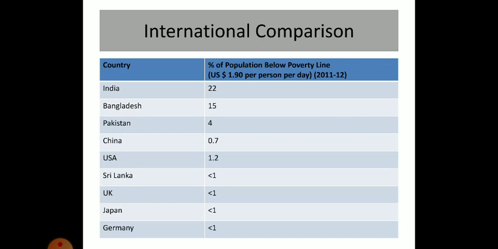Now, according to this table, we can find that even in the world, there are wide variations in the proportion of population below the poverty line. There are certain countries which can be considered as the developed or the rich countries, in which the population below the poverty line is almost negligible, but there are certain countries which are considered as the poor countries, and there the population below the poverty line is very high.